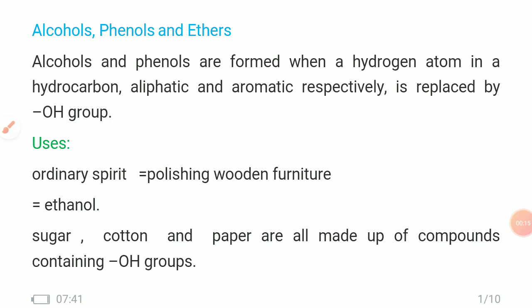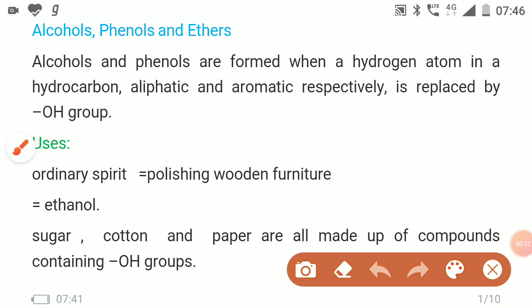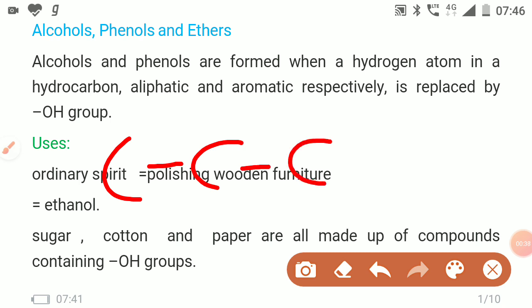Alcohol and phenol are formed when a hydrogen atom in the hydrocarbon chain, or aliphatic system, or aromatic system is replaced by an OH group. For example, we take any hydrocarbon chain.